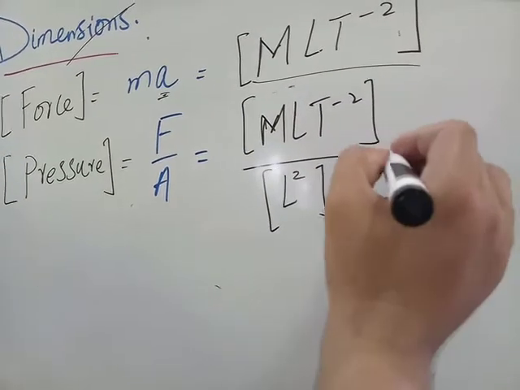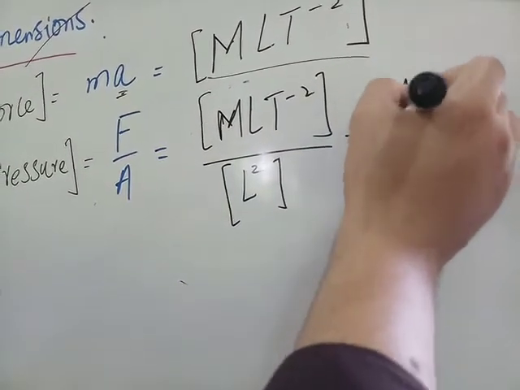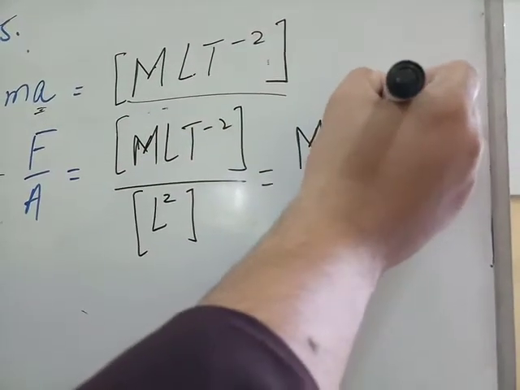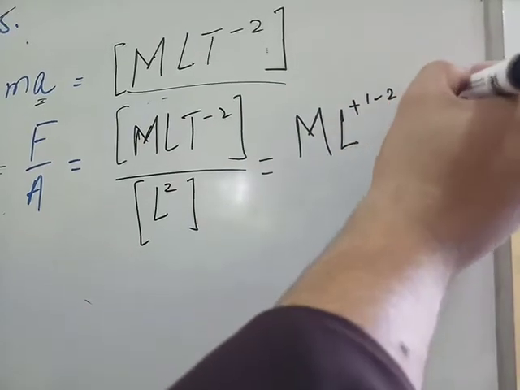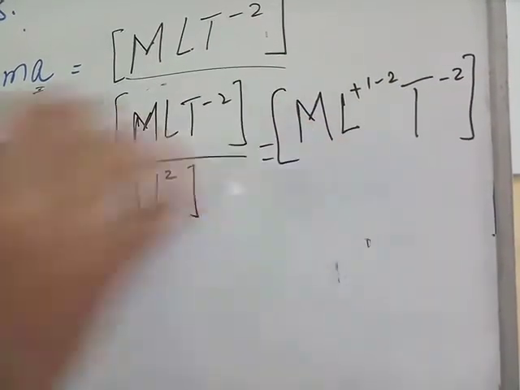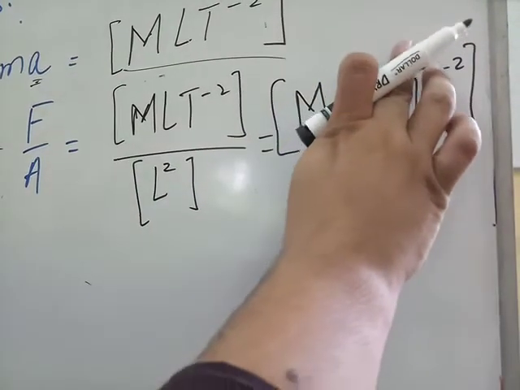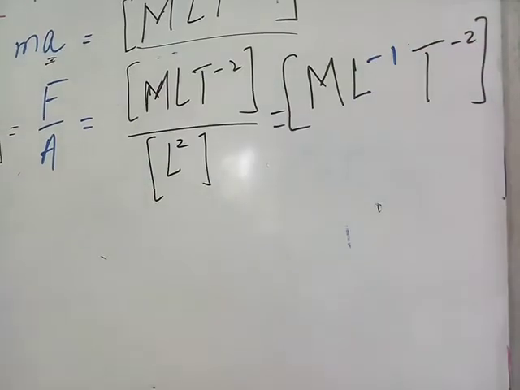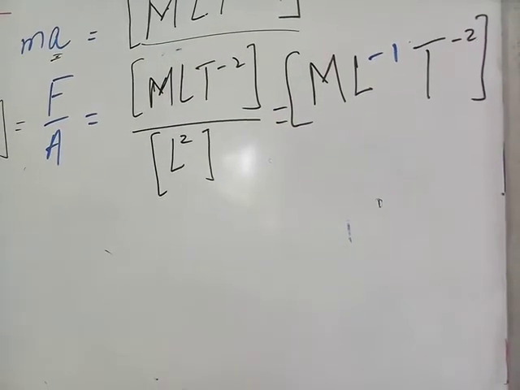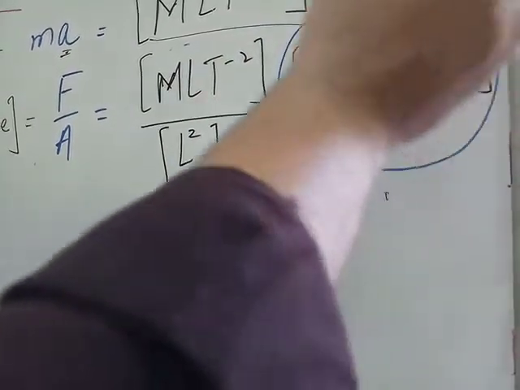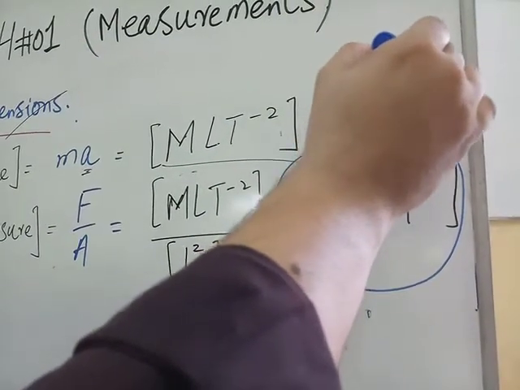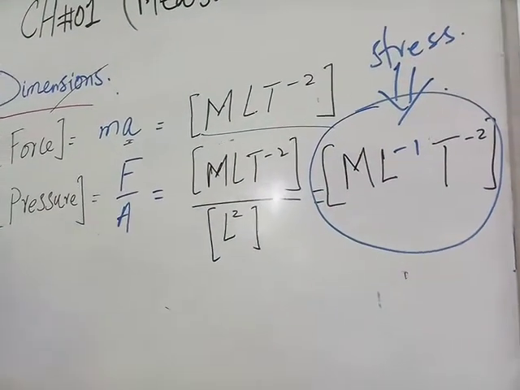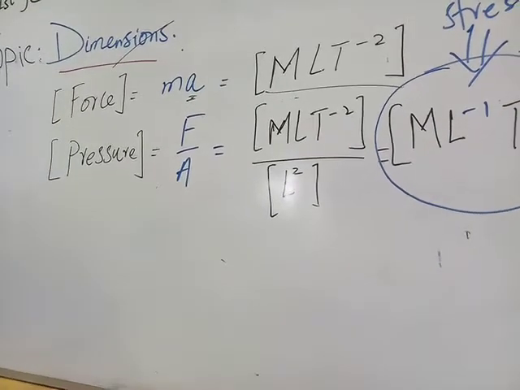So the dimension of pressure becomes ML, this is plus 1 and this is minus 2, that is L^-1 T^-2. So this is the dimension for pressure. This is also the dimension of stress. So stress and pressure both are the same in dimension.